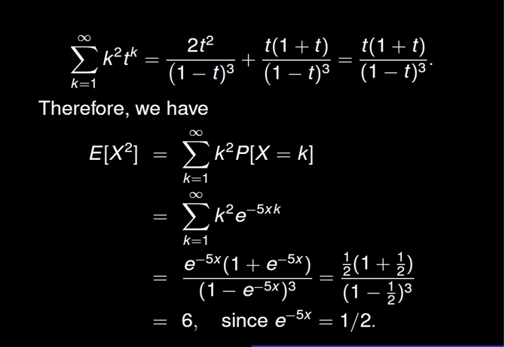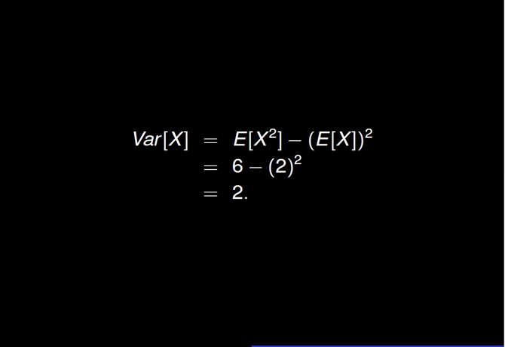We then apply the formula in order to simplify the expectation of X squared. It comes that E of X squared is 6, since exponential of minus 5x is equal to 1/2. Finally, Var of X is equal to E of X squared minus the square of E of X. Thus, the variance of X is equal to 6 minus 4. In sum, the variance of X is 2.